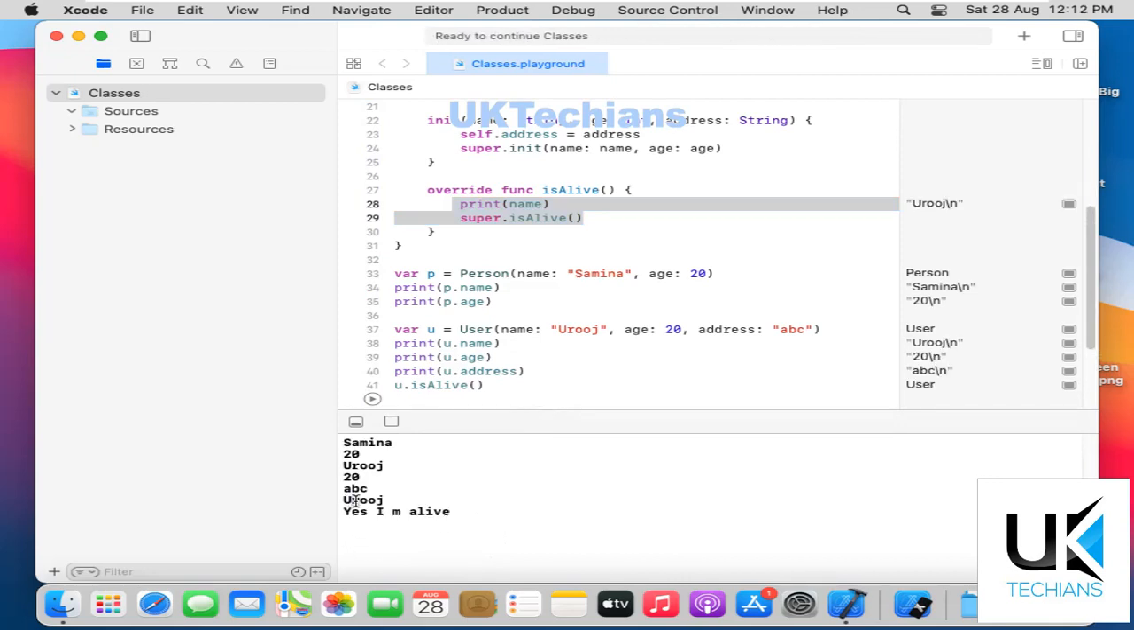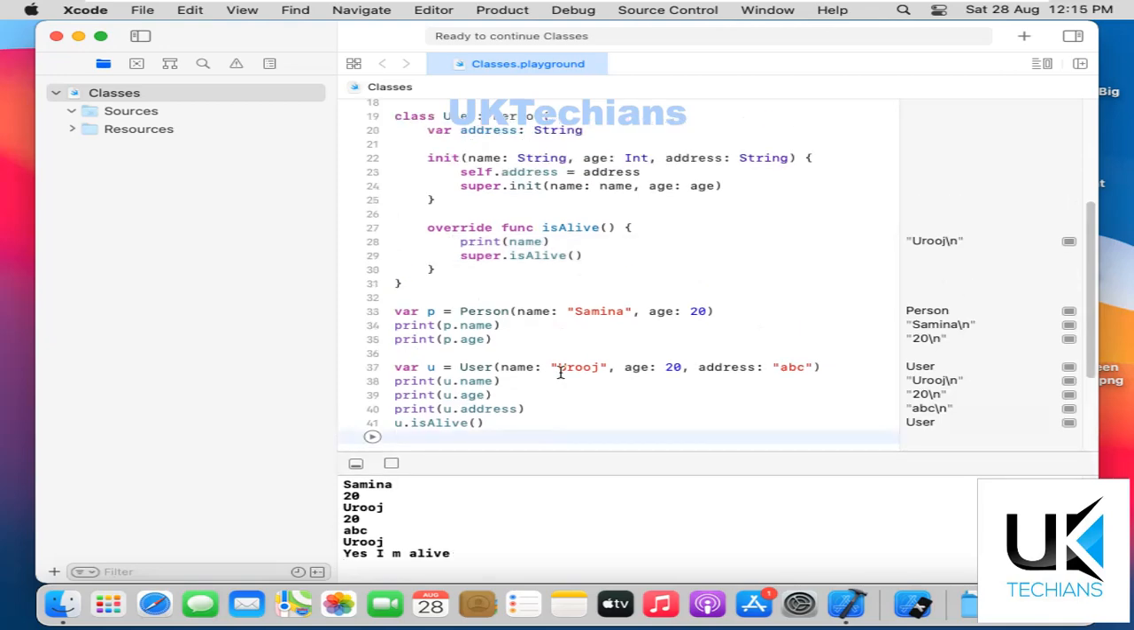So it says root, yes, I'm alive. The purpose we use class is to create valuable data. So this is how classes work. So our next chapter is structs, and then the last one is closures.